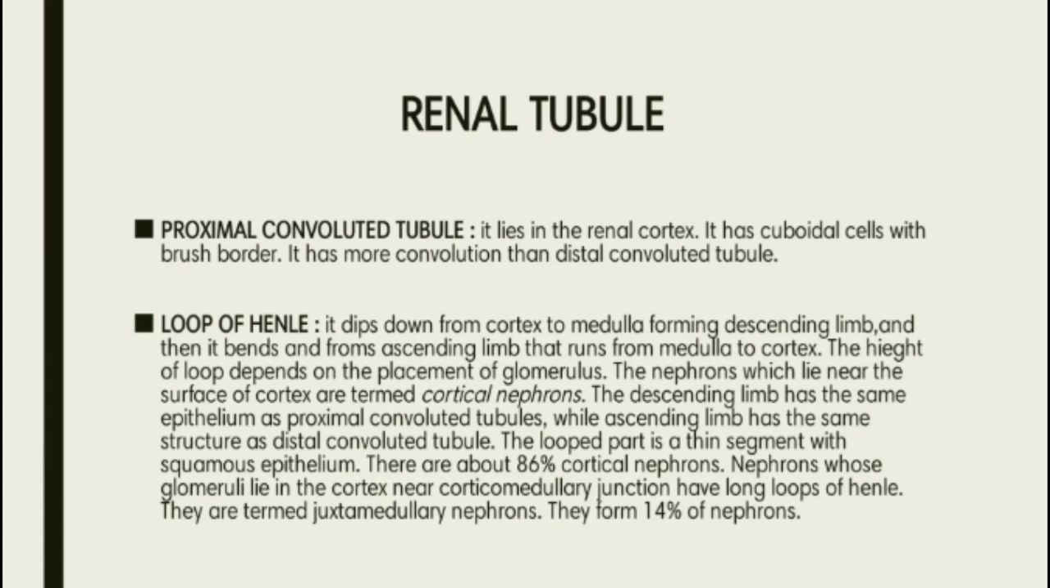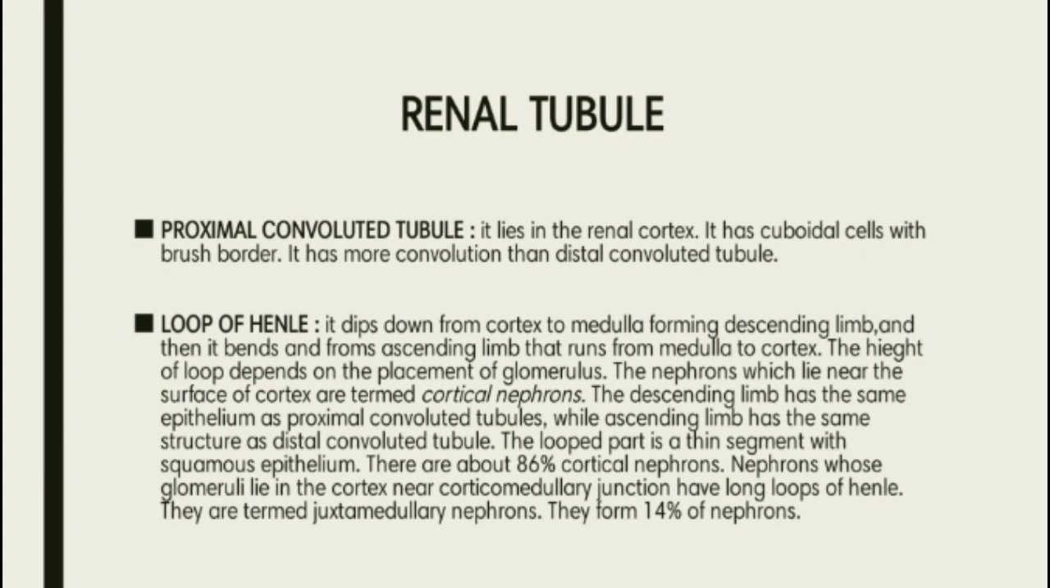Renal tubule. Proximal convoluted tubule. It lies in the renal cortex. It has cuboidal cells with brush border. It has more convolution than the distal convoluted tubule. Brush border is microvilli. It increases the cell's surface area and thus facilitates absorption, and is also present in the intestine.